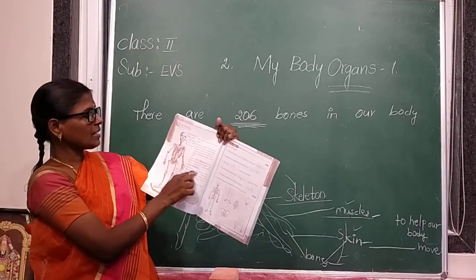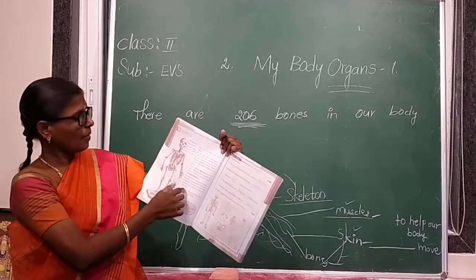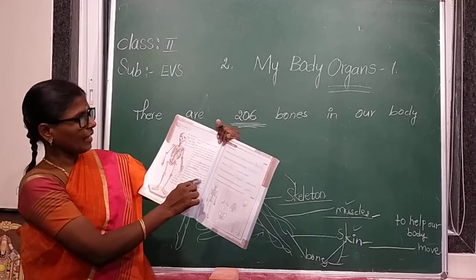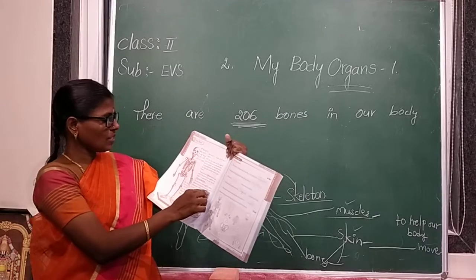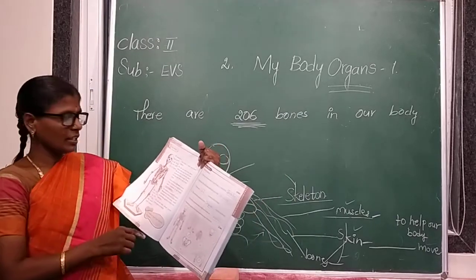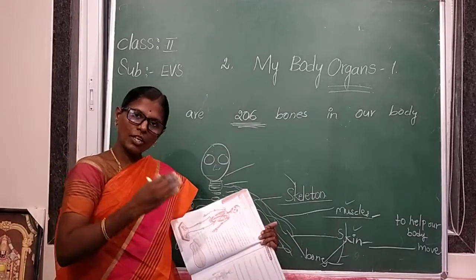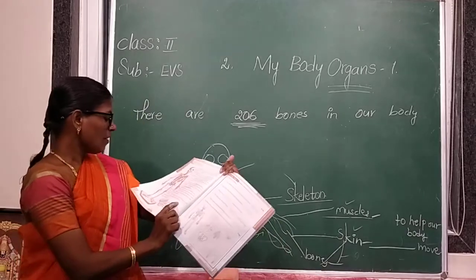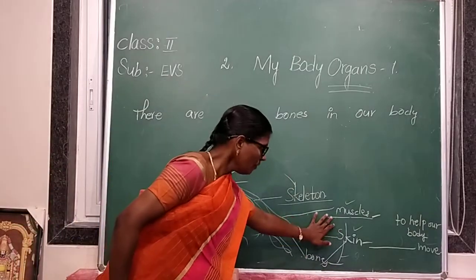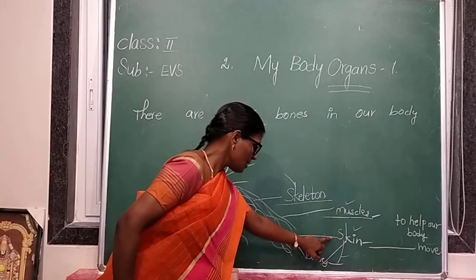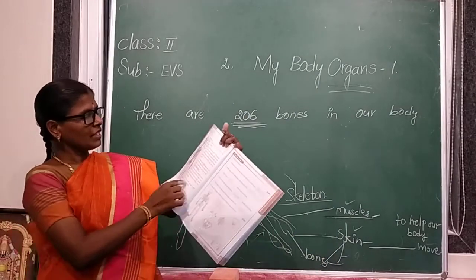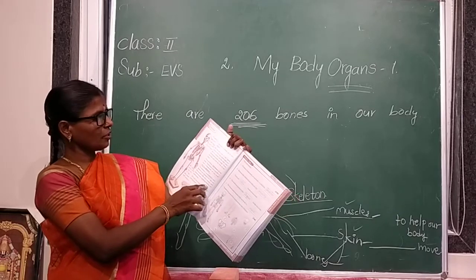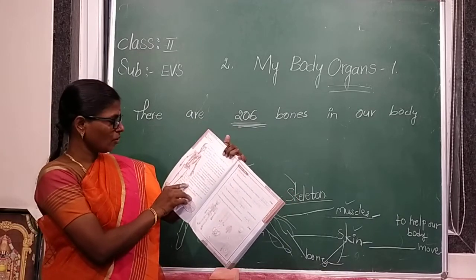The skeleton is covered with skin. Between the skeleton and skin are the muscles. The skin, bones and muscles work together to help our body move. Our body moves with the help of muscles, skin and bones.